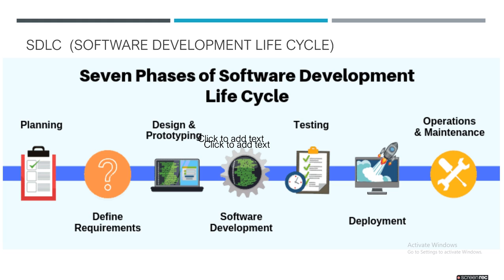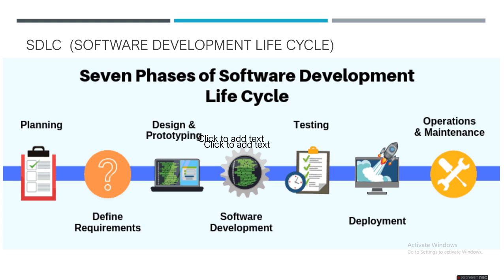Okay, so we go ahead. While developing software, the software development life cycle is very important. Software development life cycle means the phases through which software gets developed. The software development is divided into different steps or stages, through which the end application gets developed. First stage is the planning.